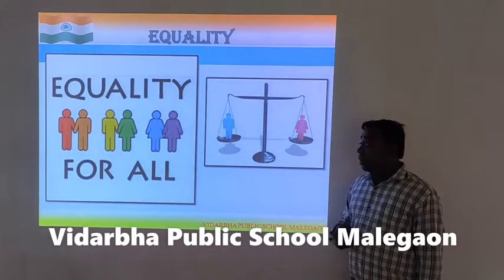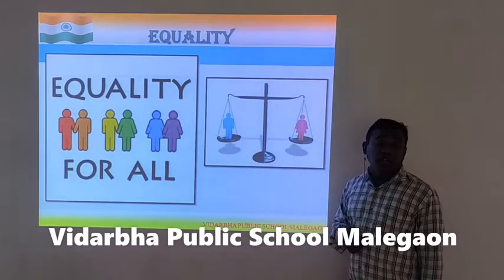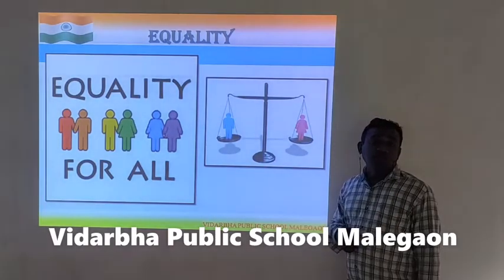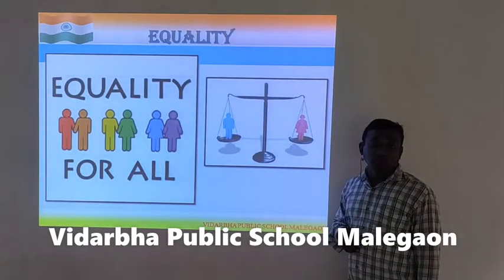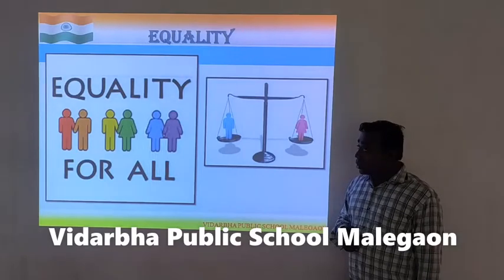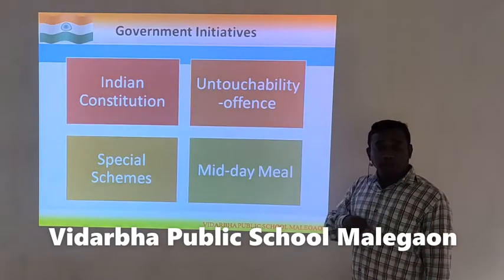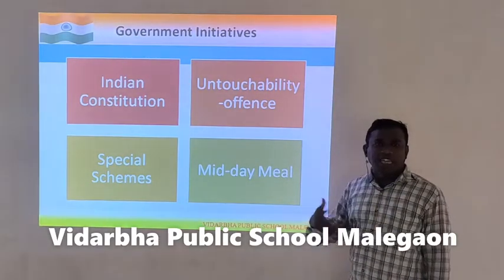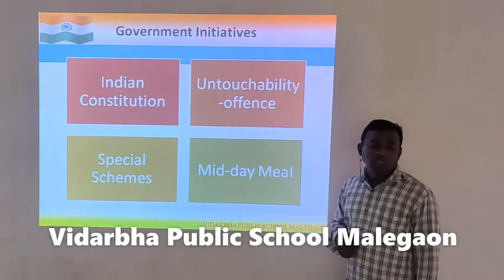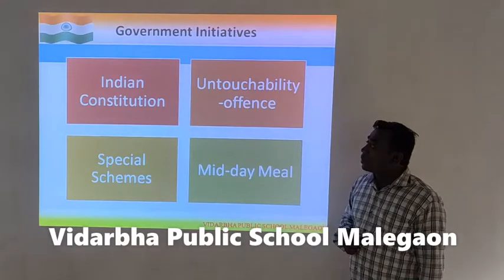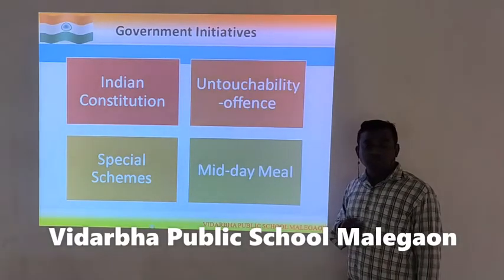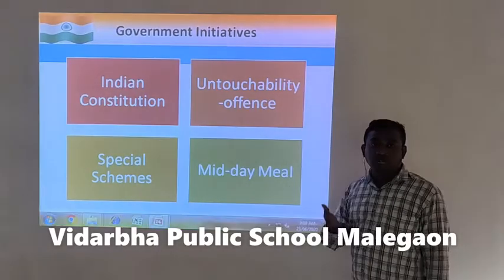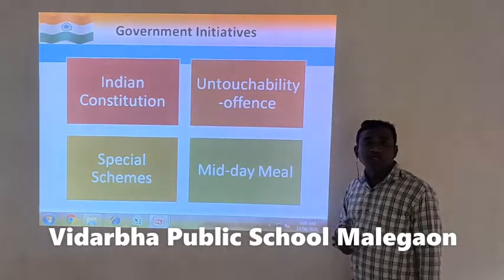And again, votes were also not equal. So, due to our constitution, India could become such a beautiful democracy, because in the constitution, equality has been explained. Government has come up with various schemes to ensure equality in the country. There is a constitutional provision under Article 15 through various laws like the Atrocity Act.